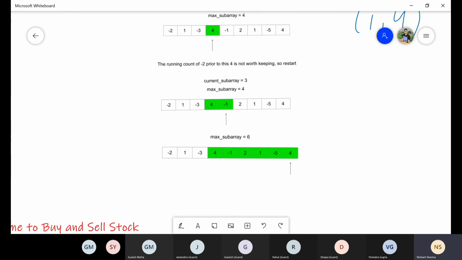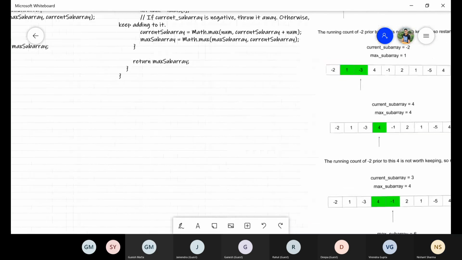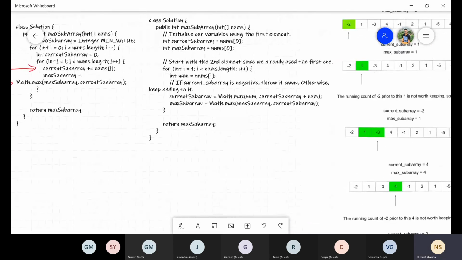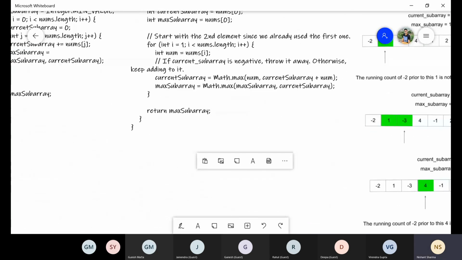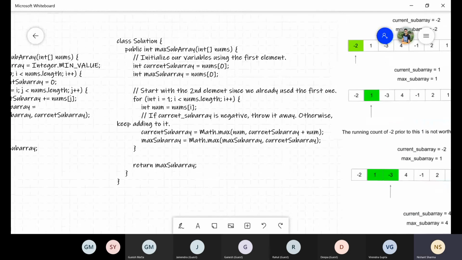Now let me go through the code so that you can link this logic. Currently, it might seem a little bit difficult, but once you go through the code, it seems very easy. So what we will do is initialize two variables, current subarray and maximum subarray, with the 0th element. Then we start with i equal to 1 till the length of our array. Okay, now we assign the num value.